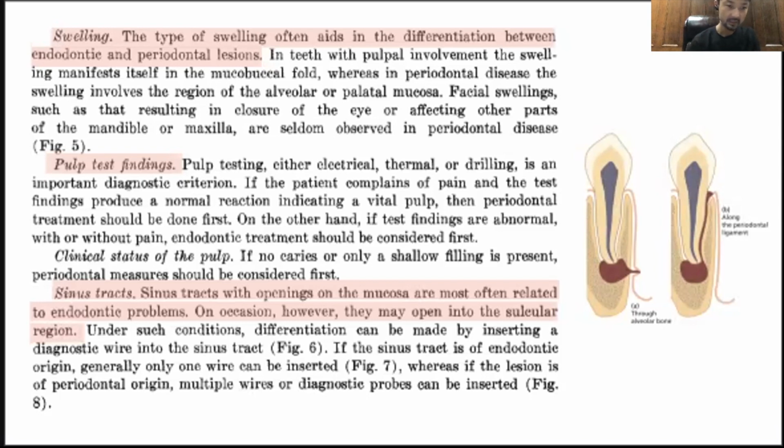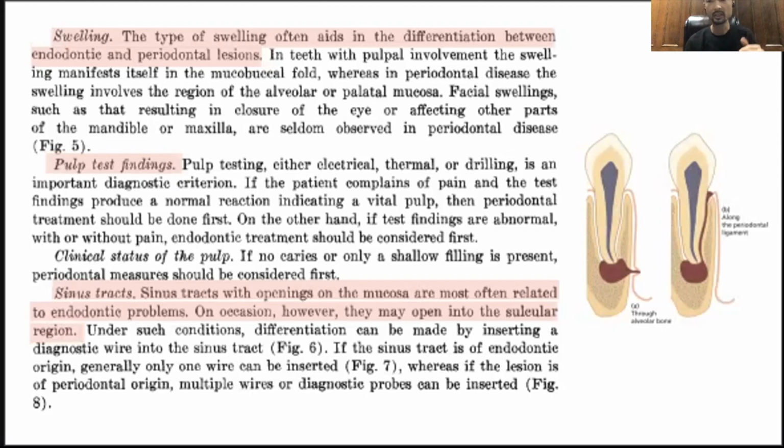Sinus tracts opening on the mucosa are most often related to endodontic problems. On occasion, however, they may open into the sulcular region. Yes. So like in this drawing, usually the sinus tract comes out to the side, but that could mimic the periodontal pocket.